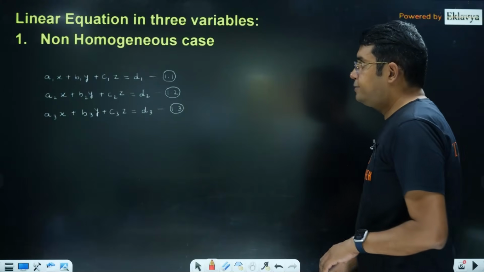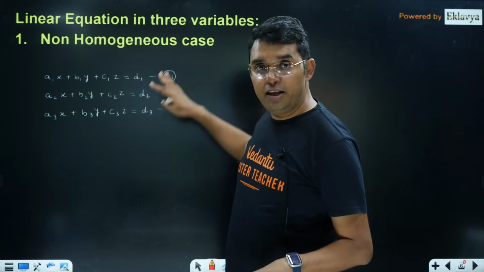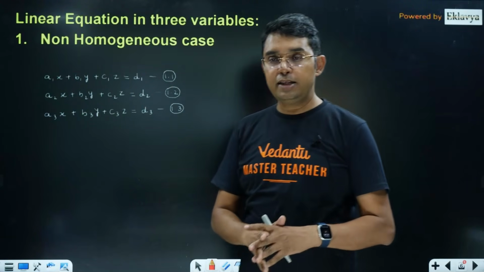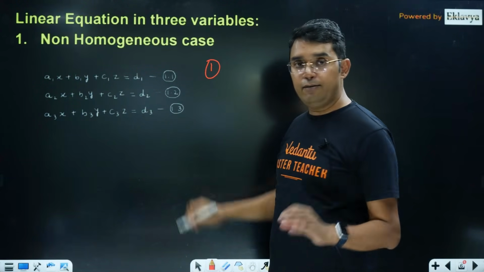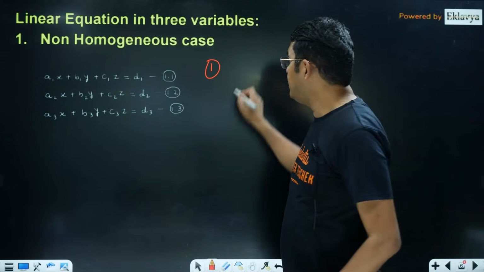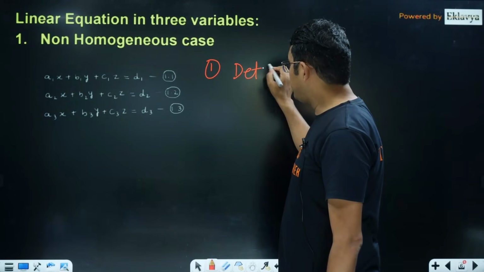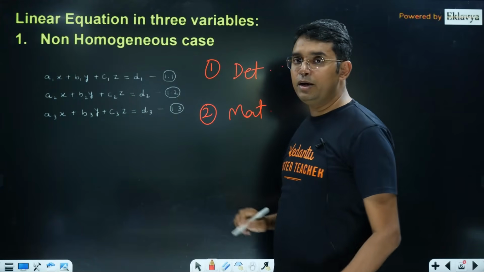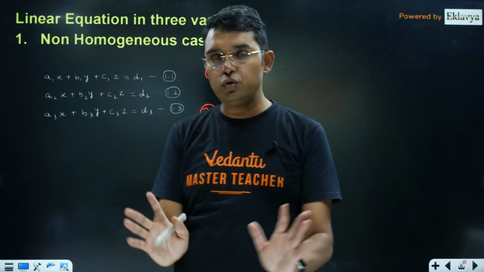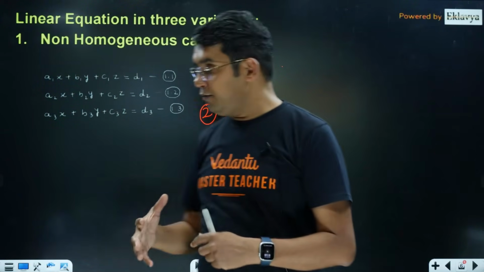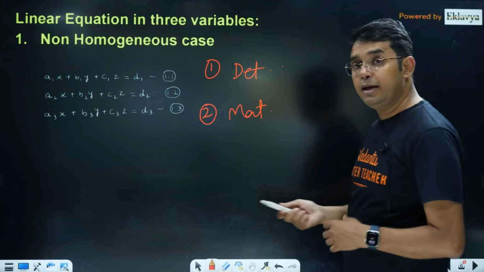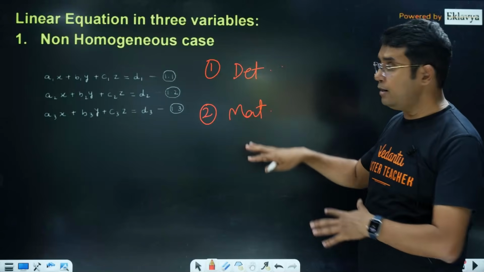So let's start. I was talking about these 3 equations. Now, how do we solve this question? I think we solve this by 2 methods. I will not teach you those 2 conventional methods, that is, 1 the determinant method and 2 the matrix method. In the determinant method, we call it Cramer's rule. I will not teach you. I will just give you the reference of that method, how it is done, so that I can later compare my method with this method.